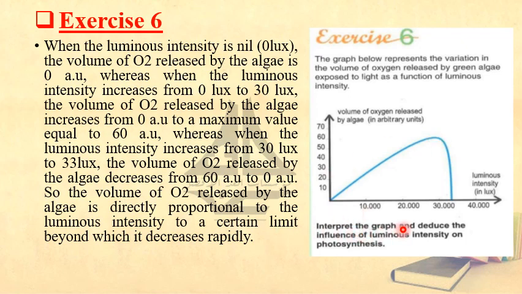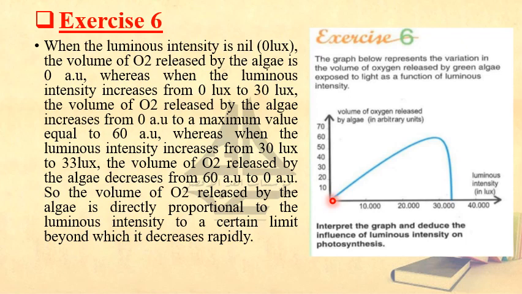I will remind you about how to interpret a graph. On the x-axis we have the variable, on the y-axis we have the result, and when we want to interpret, you have to relate the variable with respect to the result. What was the result at a certain value with respect to the variable that is given? So how do we interpret? We say when the luminous intensity is nil, the volume of O2 released by the algae is 0 AU. It is nil. We have to put connecting words.